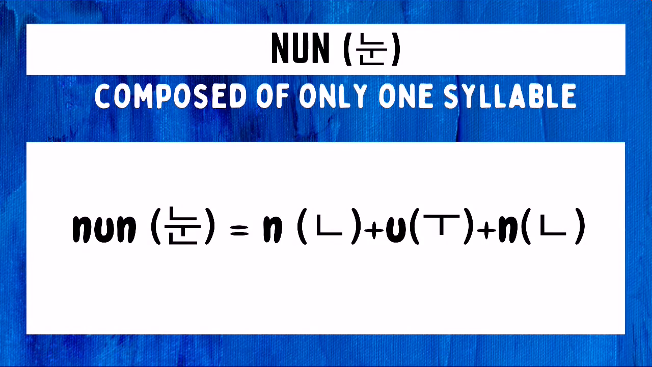How do we write nun in Hangul? Since it is composed of only one syllable, we also just have to write one syllable. To be able to write it, we need to draw first a NUN character, followed by an U character, followed by another NUN character. Again, NUN plus U plus NUN. And that is how you write nun in Hangul.